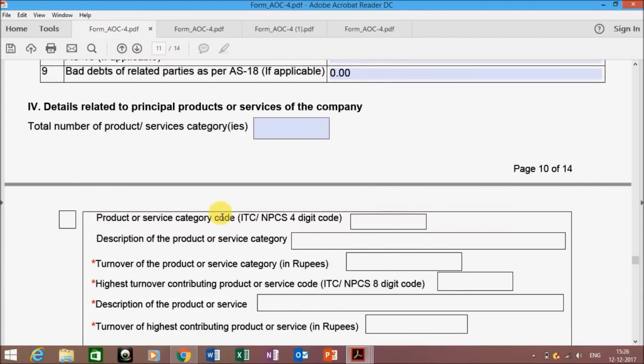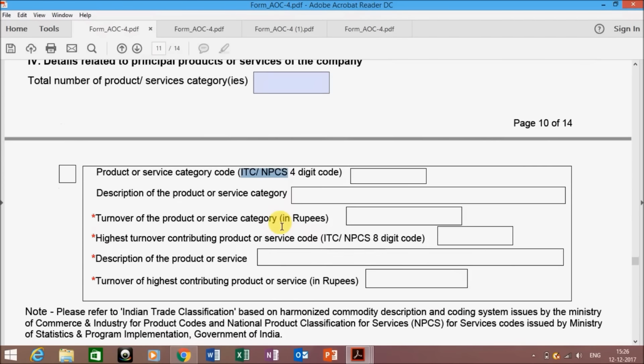Now here comes the details related to principal products or services. Means your company is dealing in which product or service has to be categorized from the ITC or NPCS list. You have to find out your code from the MCA. The MCA has given you a list of ITC codes and NPCS codes. You have to identify your product from that list and enter the codes over here. The relevant turnover has to be entered of the product.